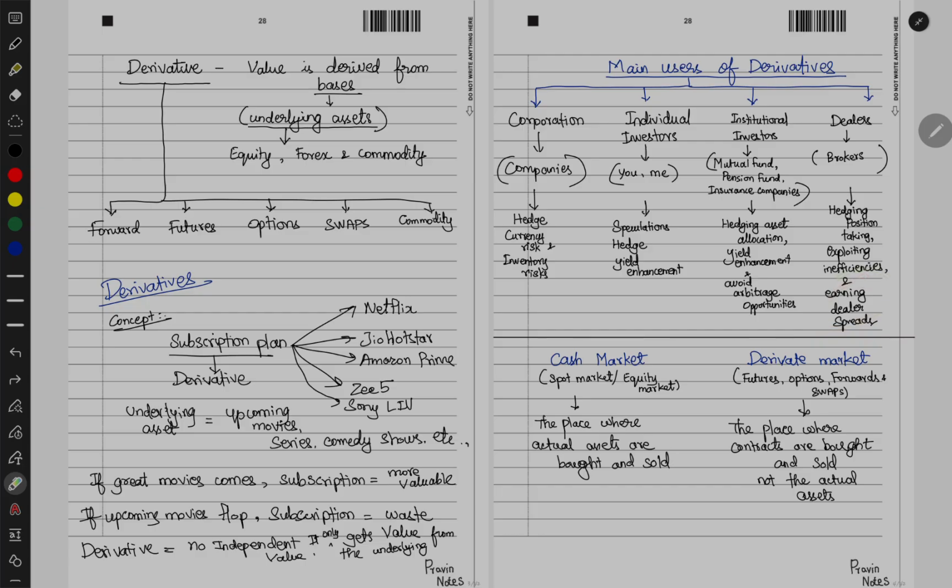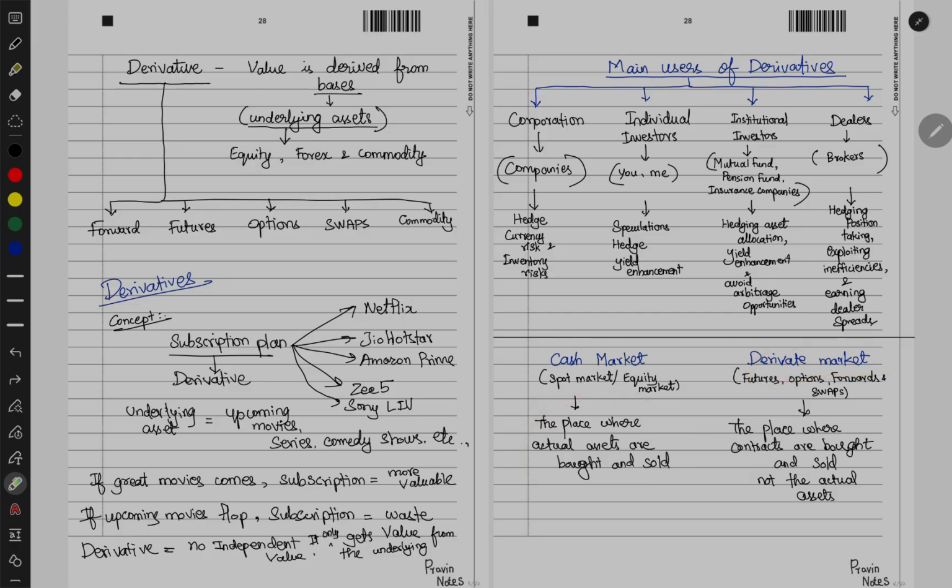Now going further, there are two types of markets. One is cash market and another one is derivative market. So cash market is nothing but what we actually trade in, the place where actual assets are bought and sold, the underlying assets we spoke of, right? Equity, forex, commodity, or whatever it might be. That underlying assets where it is traded, that place is called the cash market.